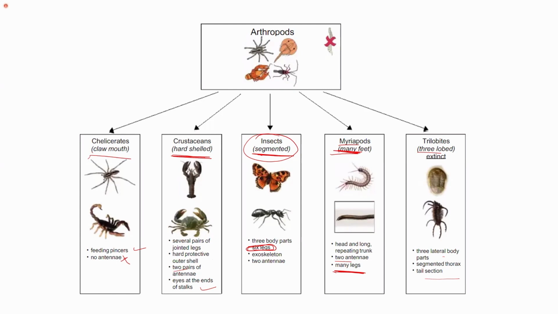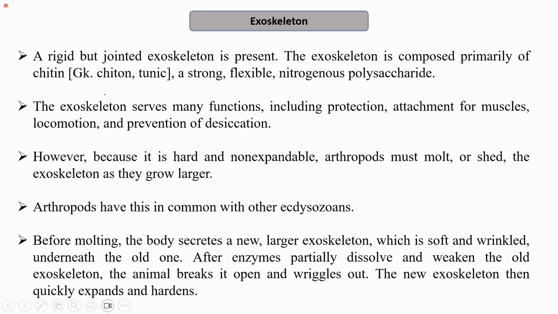So one of the very important characteristics of arthropods that allow these arthropods to survive in almost all the conditions is the presence of their exoskeleton. That is the skeleton which is present outside their body. So a rigid but jointed exoskeleton is present in the arthropods. It is composed primarily of chitin, which is also known as fungal cellulose. So the chitin has a property that it is strong, it is flexible, and it is a nitrogenous polysaccharide.